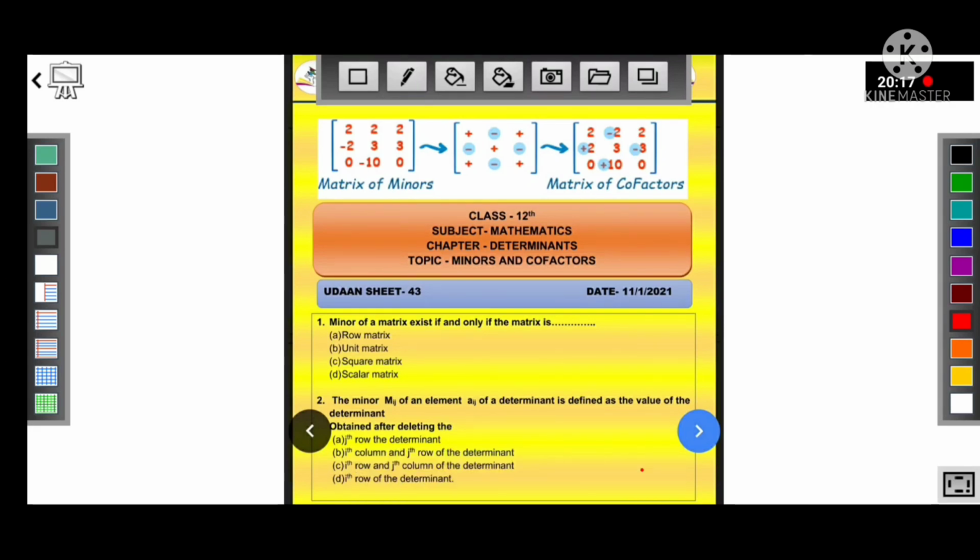Now these questions are based on minors and cofactors. First one is, minor of a matrix exists if and only if the matrix is a square matrix. The minor Mij of the element Aij of a determinant is defined as the value of the determinant obtained when we delete the ith row and jth column of the determinant. So C is the right option for this.